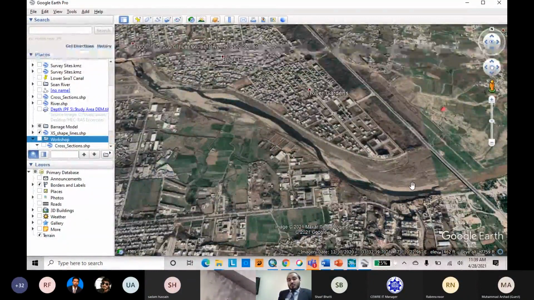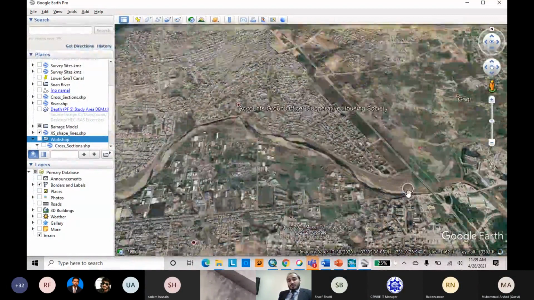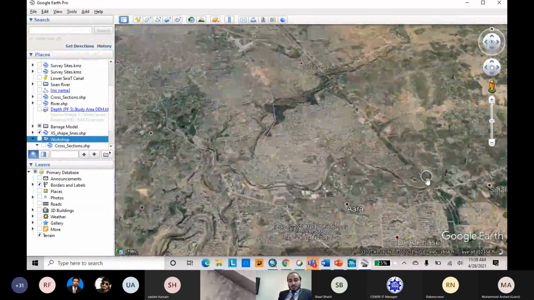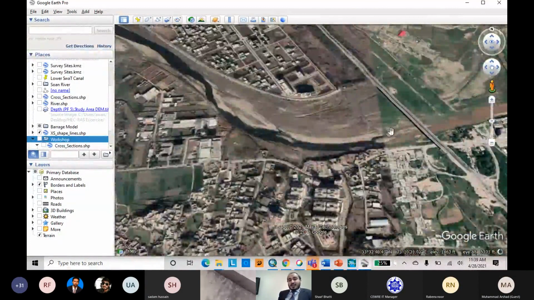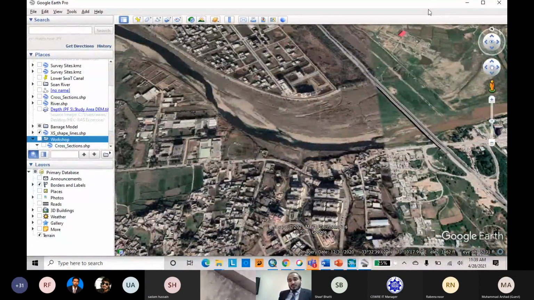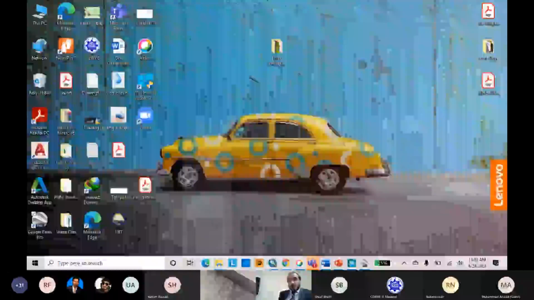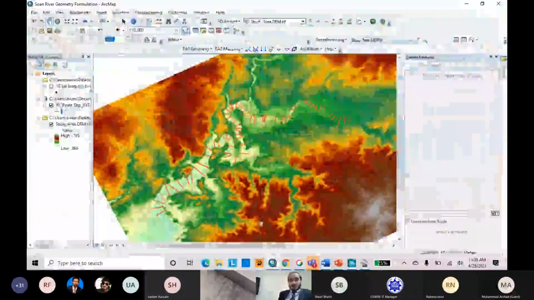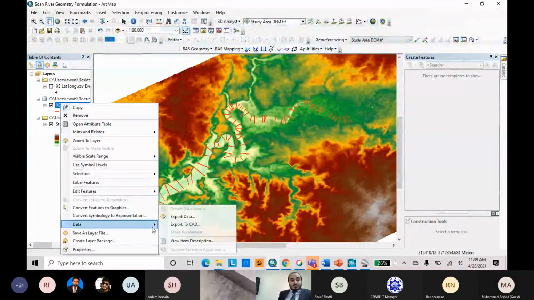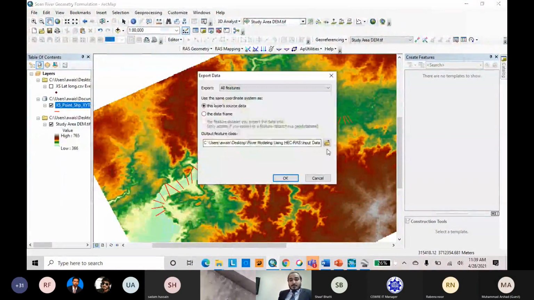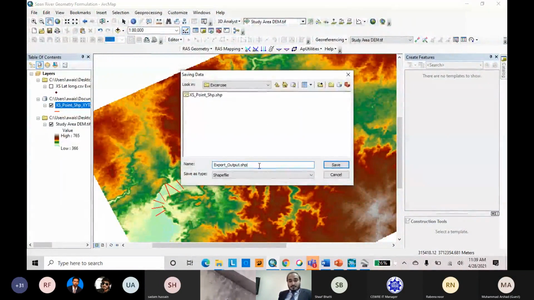But first, how will we know what we have to digitize? Although we know our study range is from here to here, how can we recognize the actual points to digitize? For this, we have developed the cross section of the survey. So first of all, we can save it in shape format, the cross section.